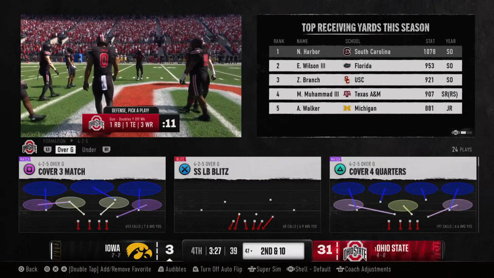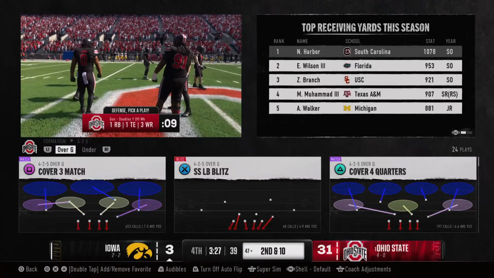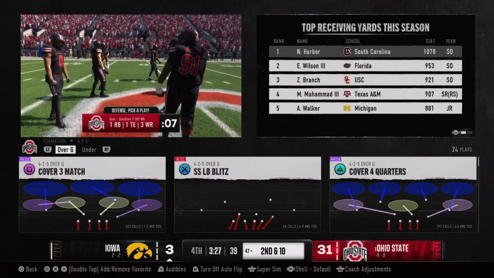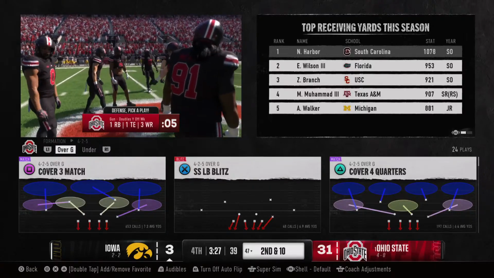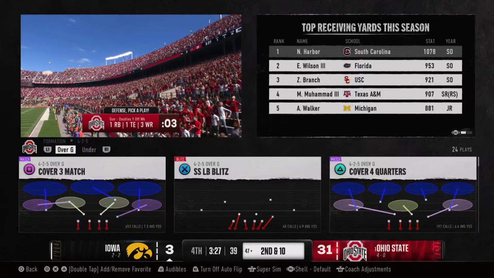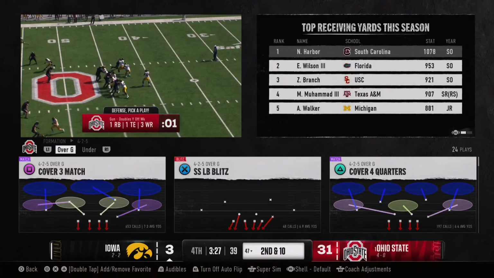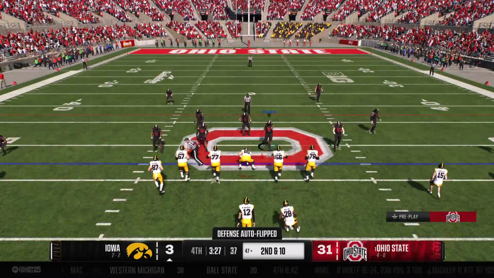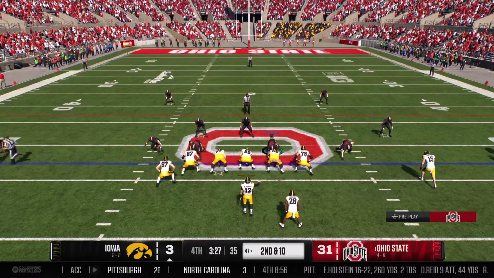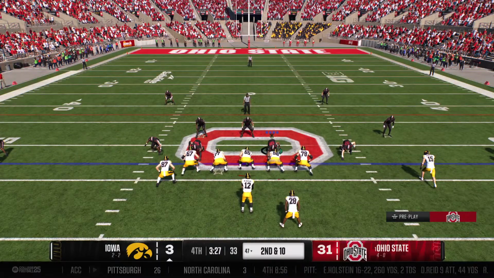Second down coming. The offense came into this game knowing that for them to win, they were going to have to make some big plays throwing the football. That just has not been the case. Here in the fourth quarter, they've been held to less than 200 passing yards, and that's really the story of the game, guys. Here they come on 2nd and 10 from the 47 after the incompletion.